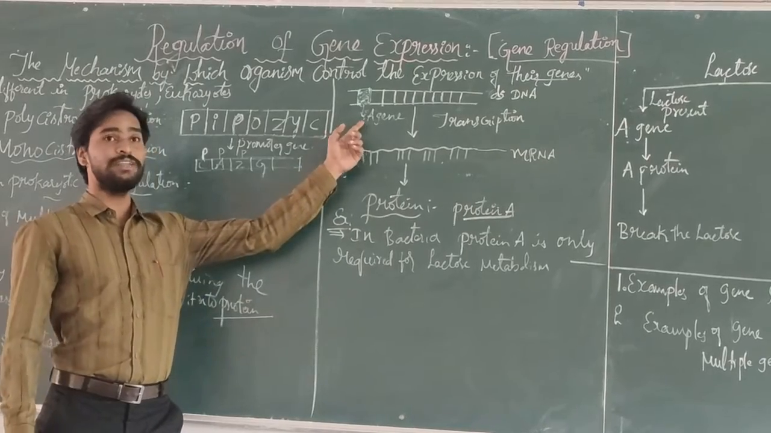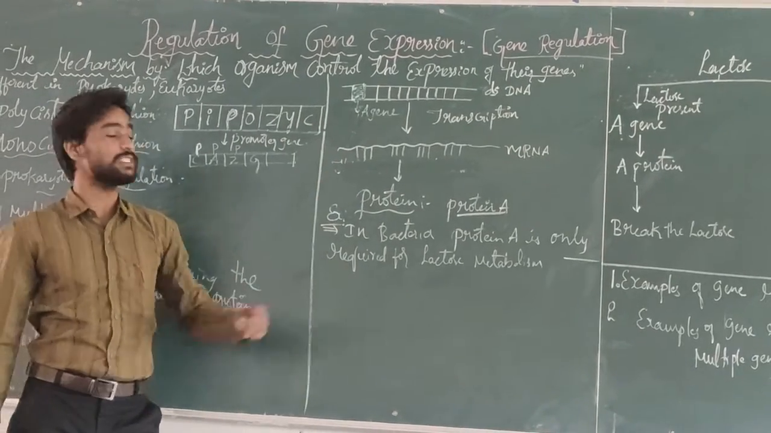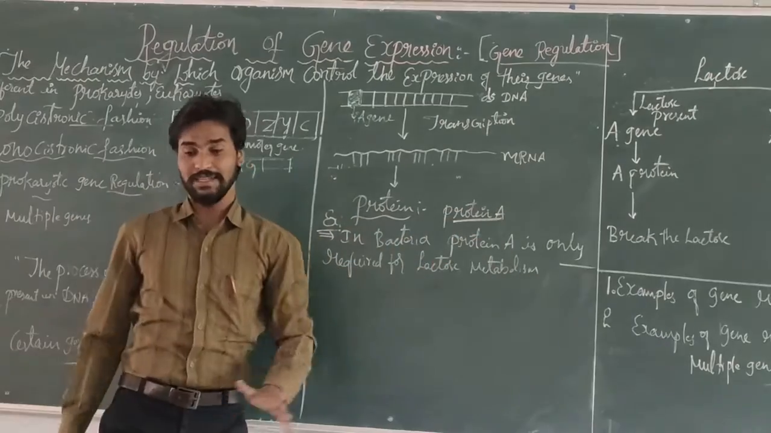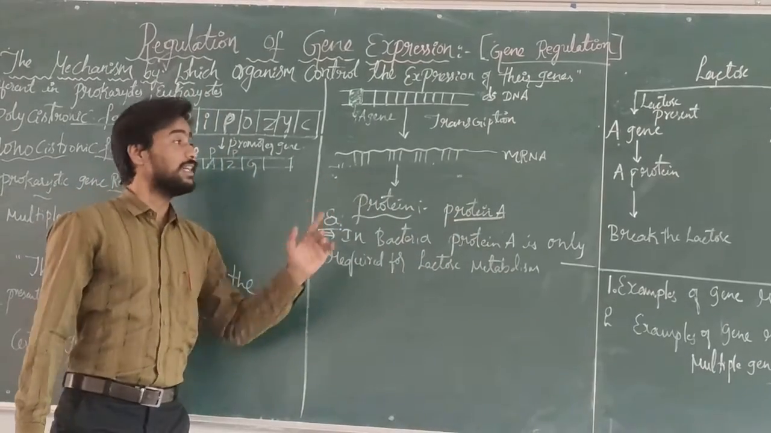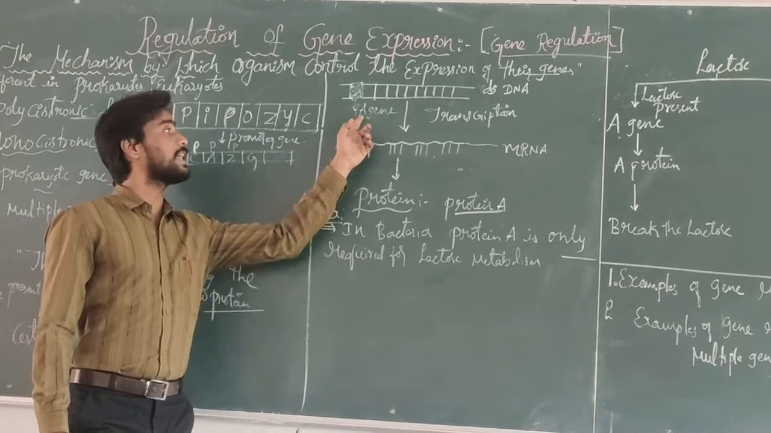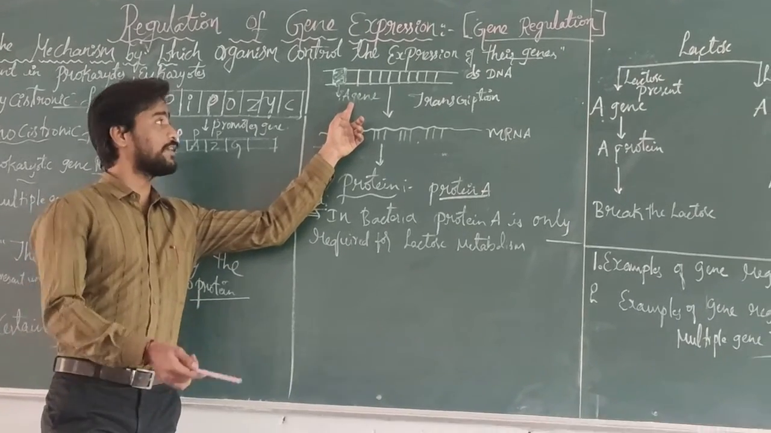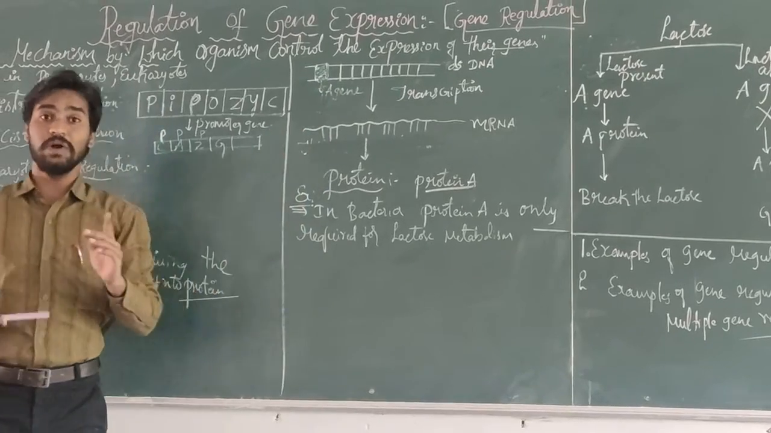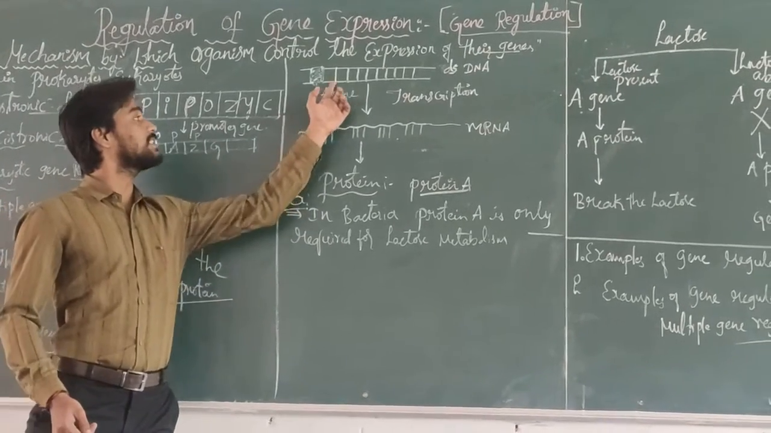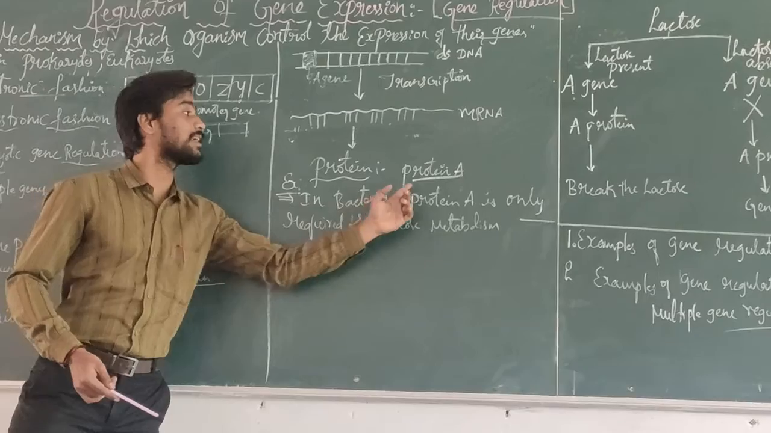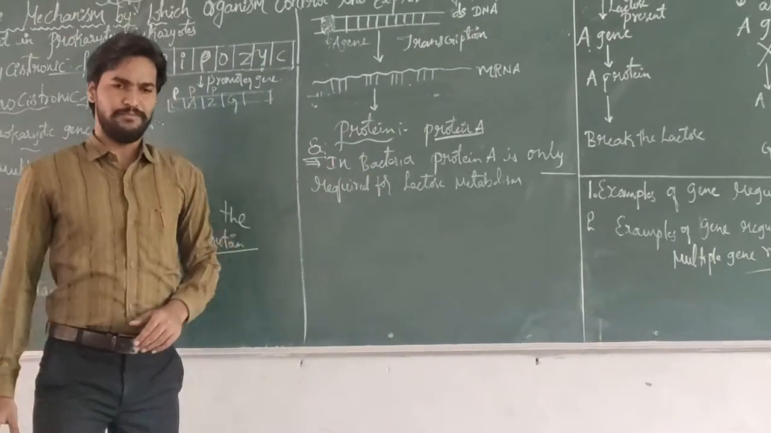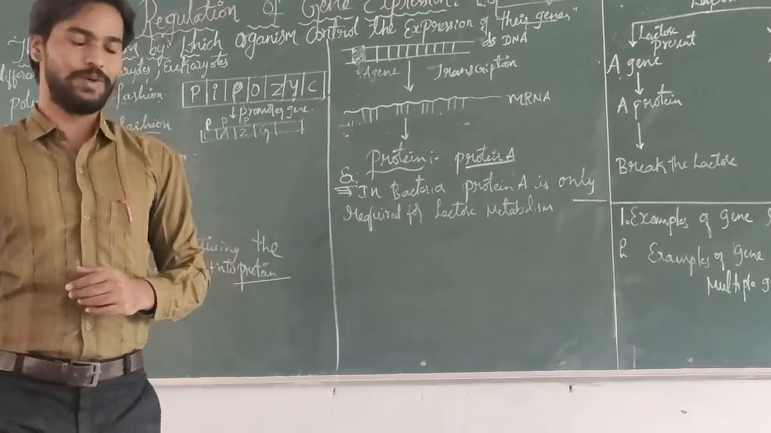Finally, the A gene undergoes the transcription process. Finally, the A gene expresses the A protein. This is the gene regulation. When the A gene is expressed, the A gene activates the synthesis of the A protein. When the A gene does not express, this A gene inhibits the synthesis of the A protein. Consider bacteria as an example in gene regulation.